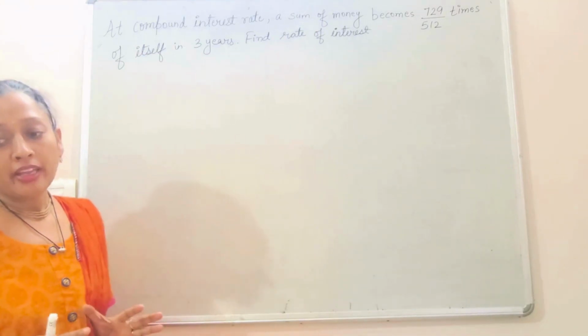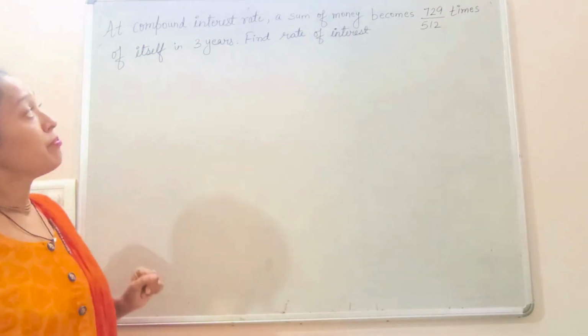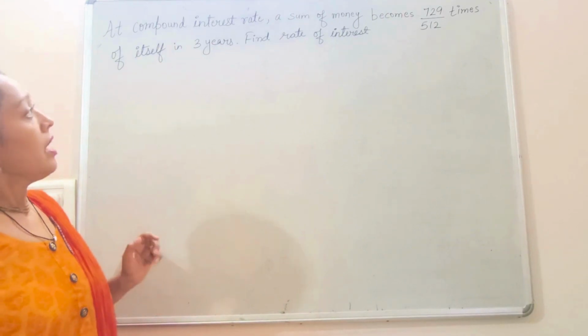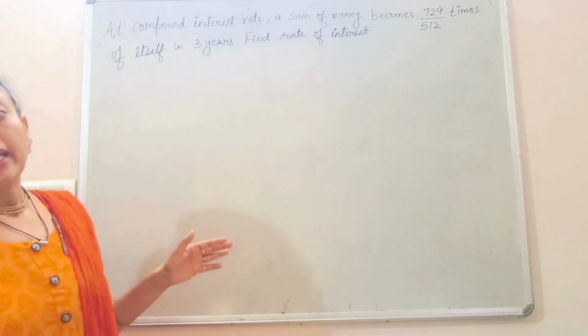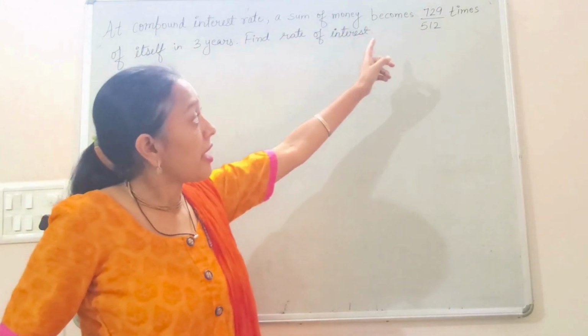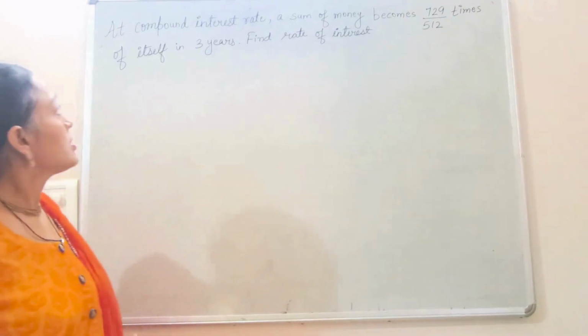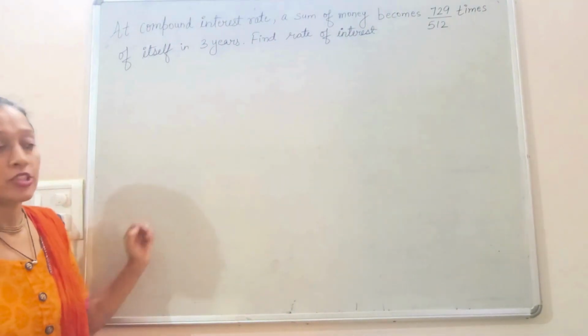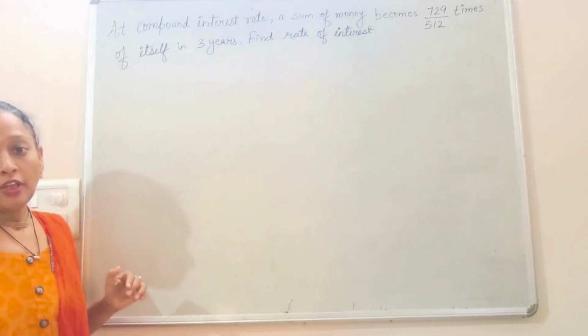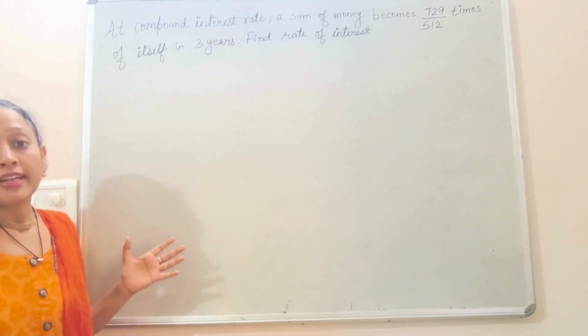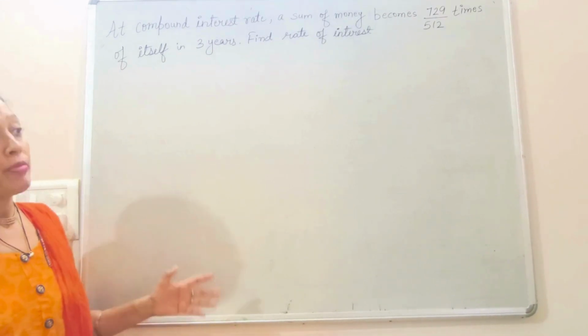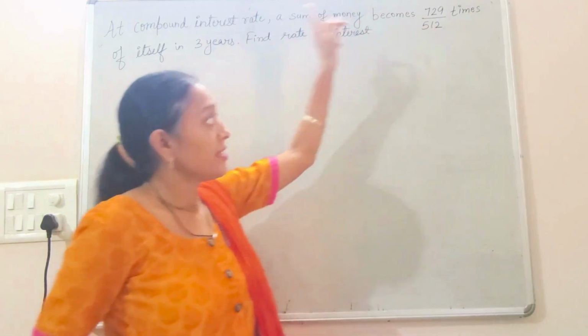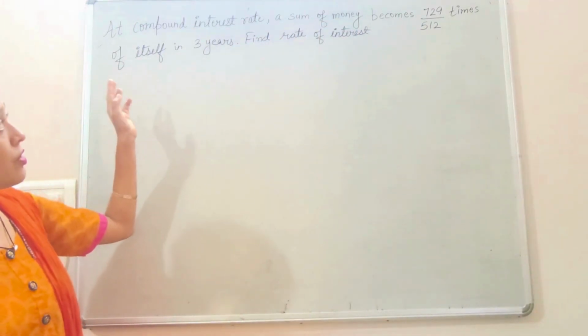Okay, so today our question is, at compound interest rate, a sum of money becomes 729 over 512 times of itself in 3 years. So you have to find the rate of interest. Many students find this question very difficult because the words are a little tricky. Okay, so we will start.